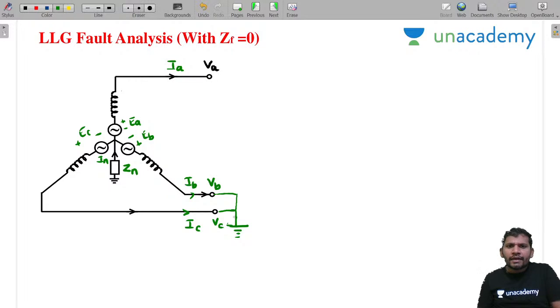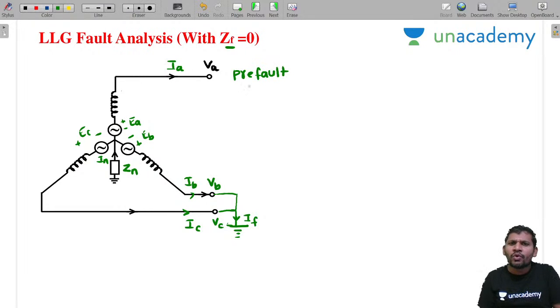Now, this is the fault current. The fault current is IF. This is VB and this is VC, and this current is IB and this current is IC. Here I am not considering any ZF, that is, ZF equal to 0. Clear, students? First I am writing the pre-fault conditions.